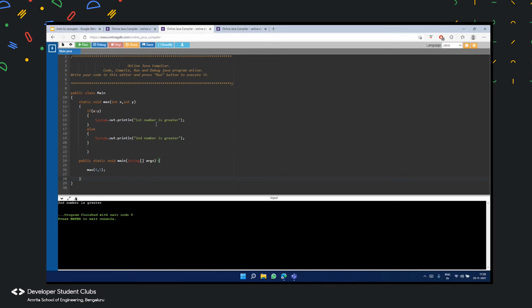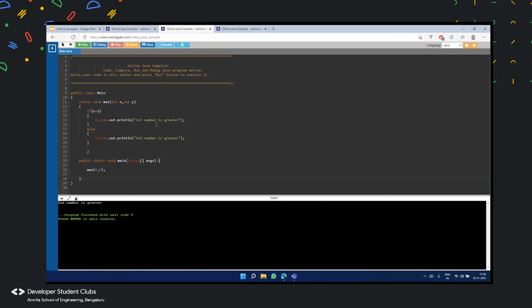This is the example. I'd like to finish my point saying that here in the main method, you're calling this function called max, and what happens is the control goes and searches for the function max.